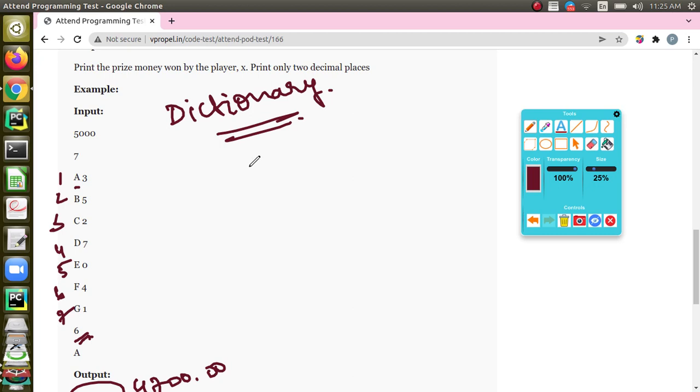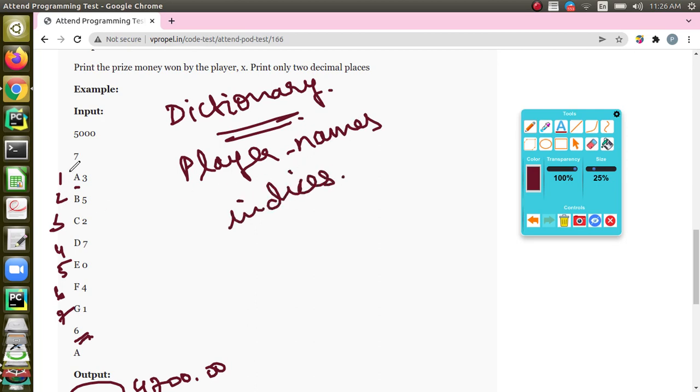So it is better to go with 2 separate lists. It will be better to have player names as one list, and player indices as another list. In player names we can store the names of the players, and in the player indices we can store the index of the player who caught the ball, or we can call that catch indices, right? That way we can solve the problem.